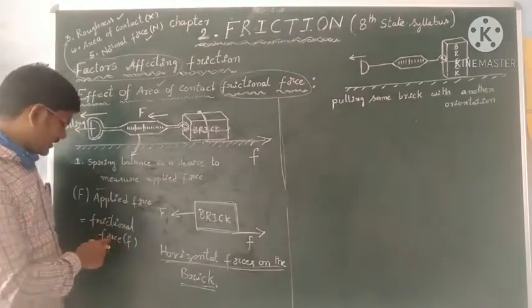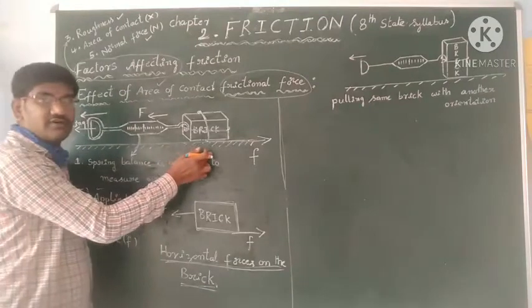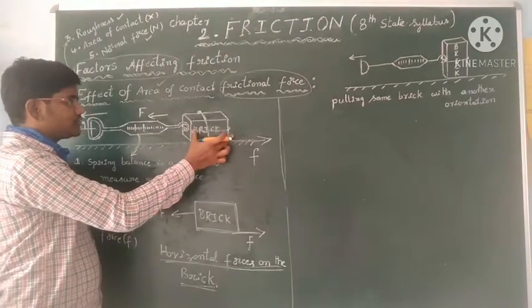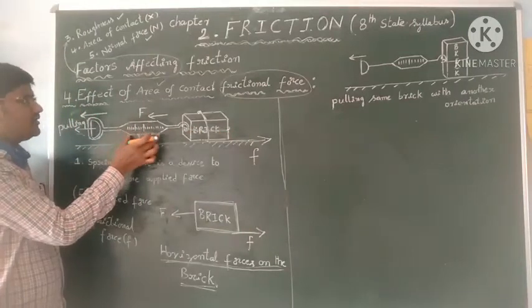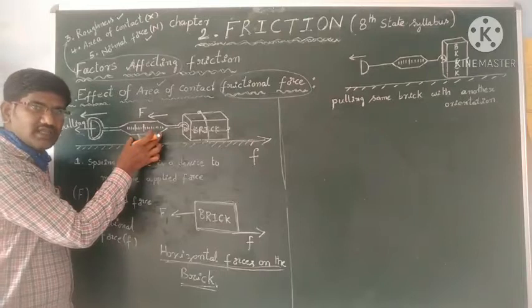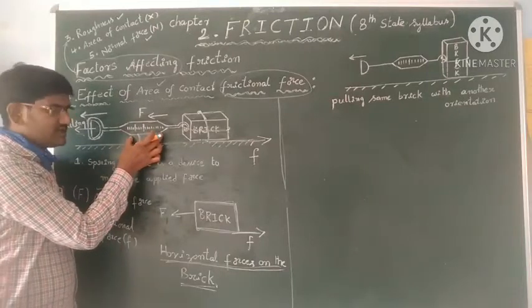So we are noting the maximum frictional force offered by the surface when it just begins to move, and we are measuring its reading in the spring balance.